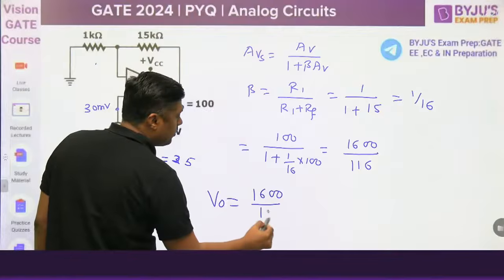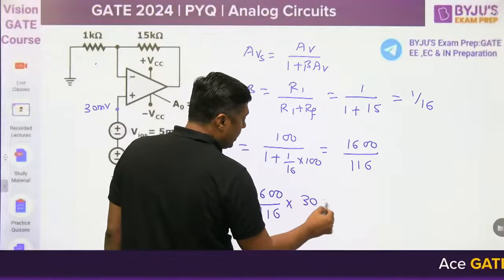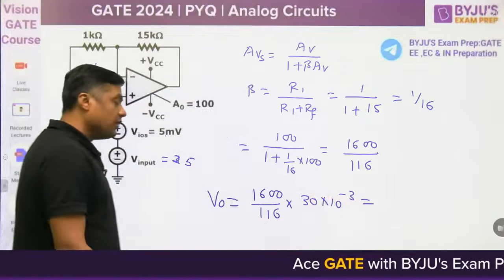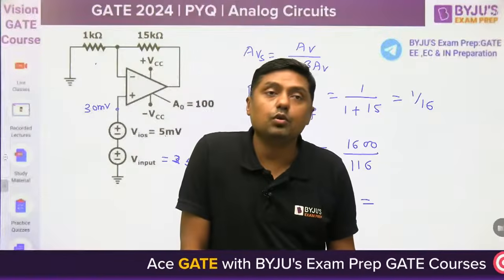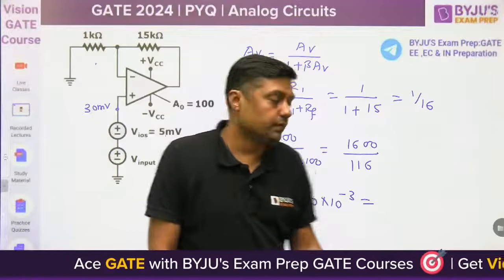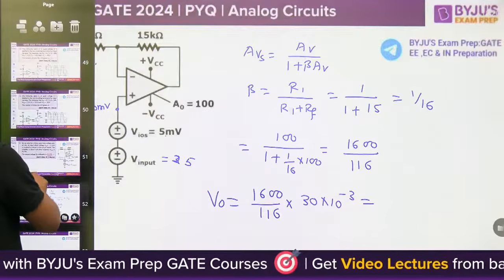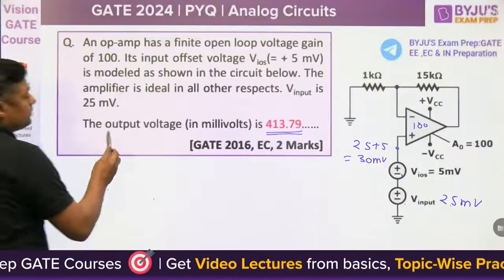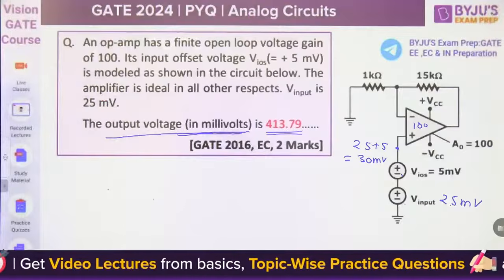1600 divided by 116 into 30 millivolt, 30 into 10 raised to power minus 3, and you will get the output. If the answer is given in millivolt, you can find the answer in millivolt. Otherwise, you can give the answer in volt. That is the formula. Very easy. 413.79 millivolt. Calculation is your part. 413.79 millivolt.